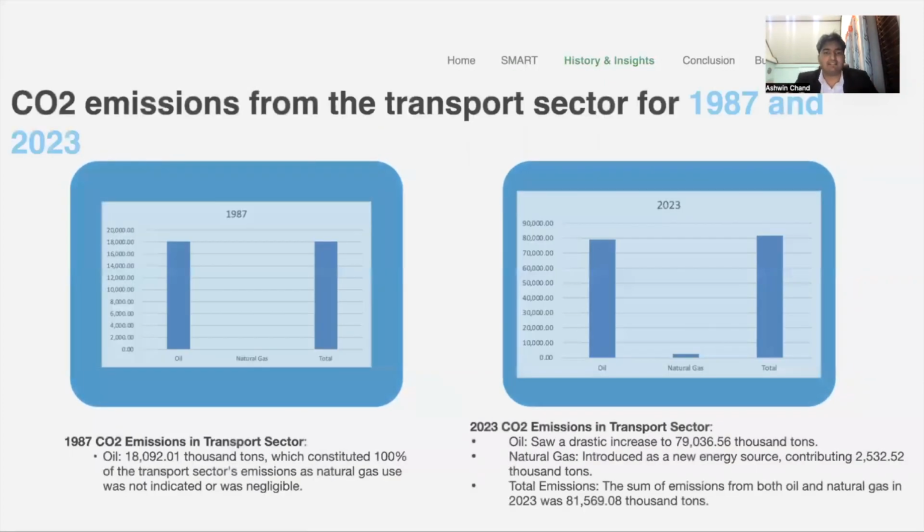Now, when we keep moving, we can see that in 1987, the biggest for transportation was just oil. In 2023, it is still just oil, which shows oil is the biggest carbon emitter for transportation. Hence, finding a better way to benefit these oil companies might be in my best interest for carbon crediting.